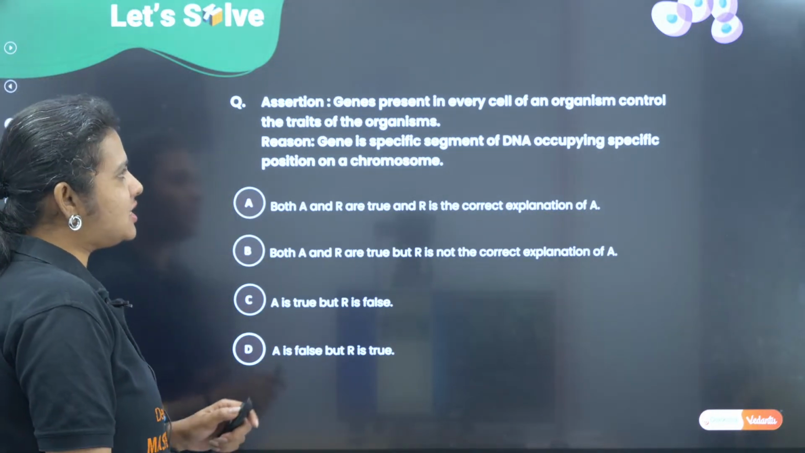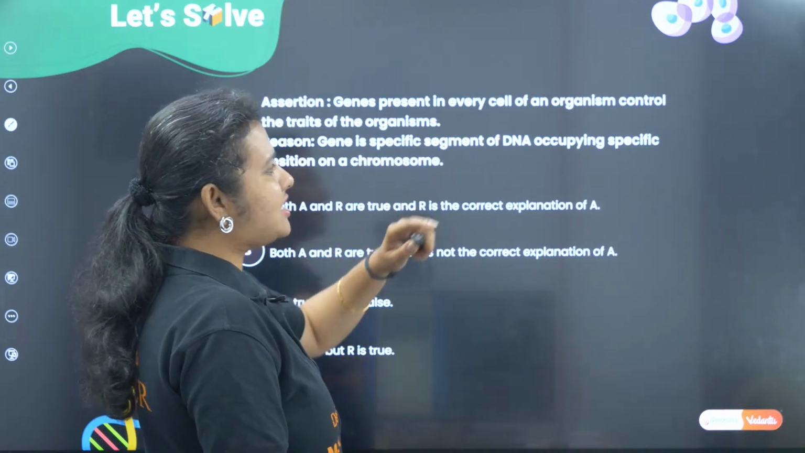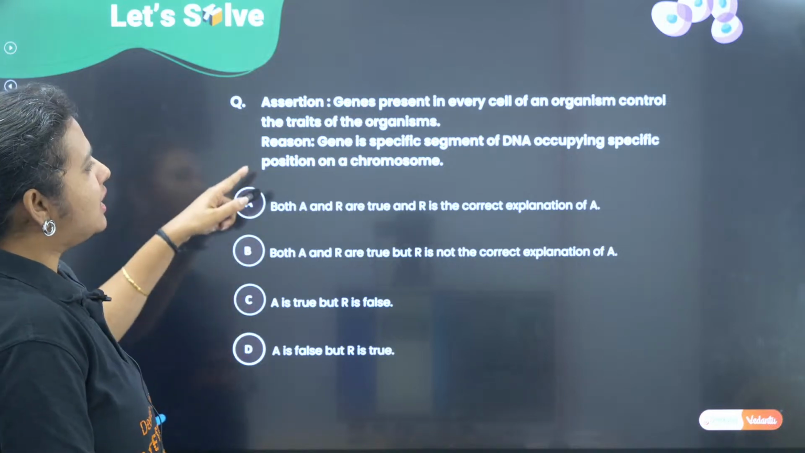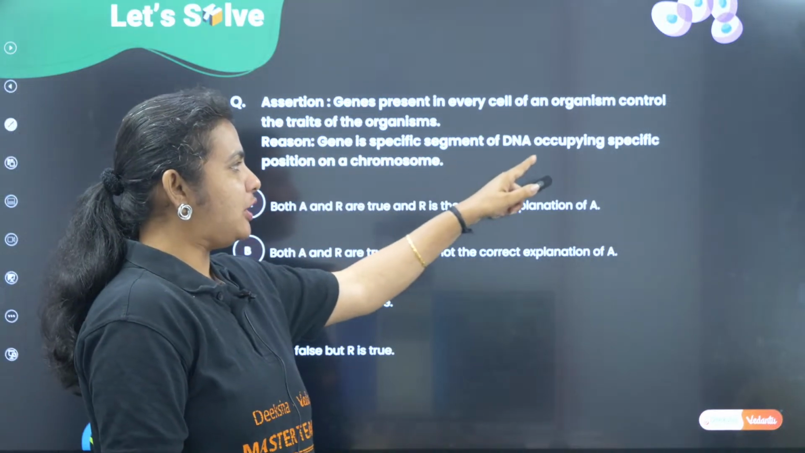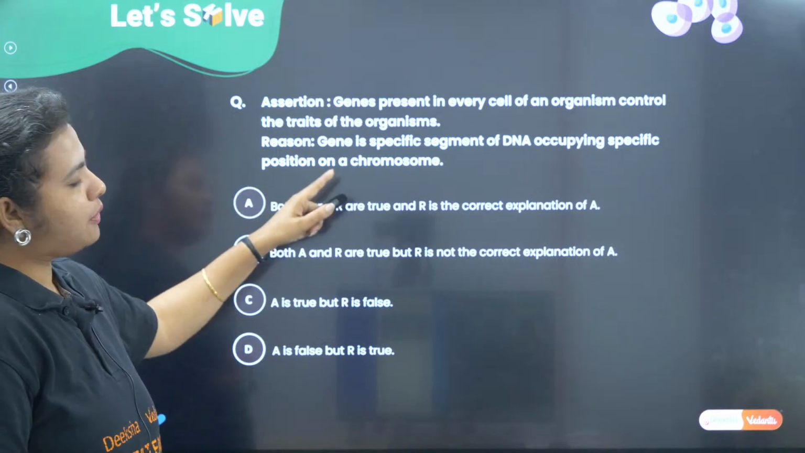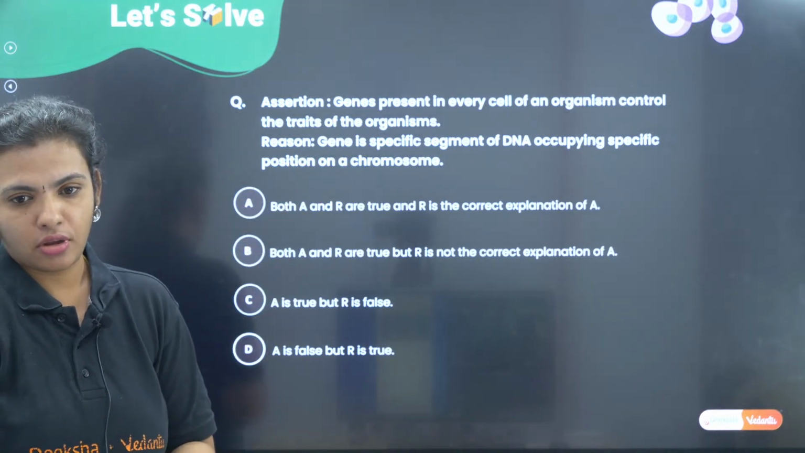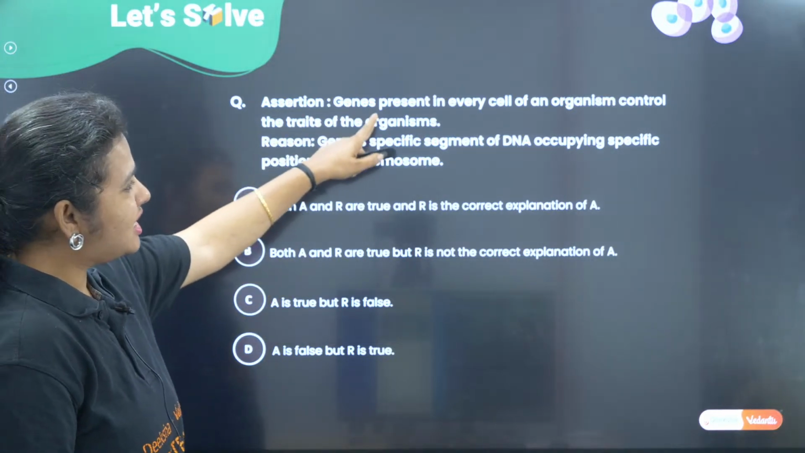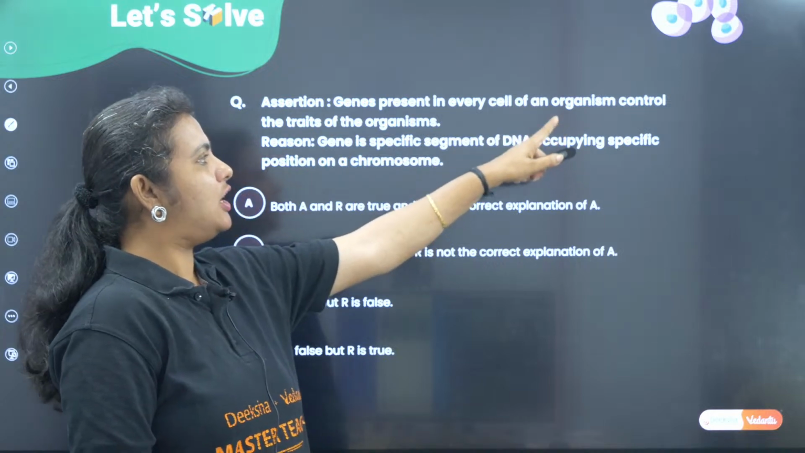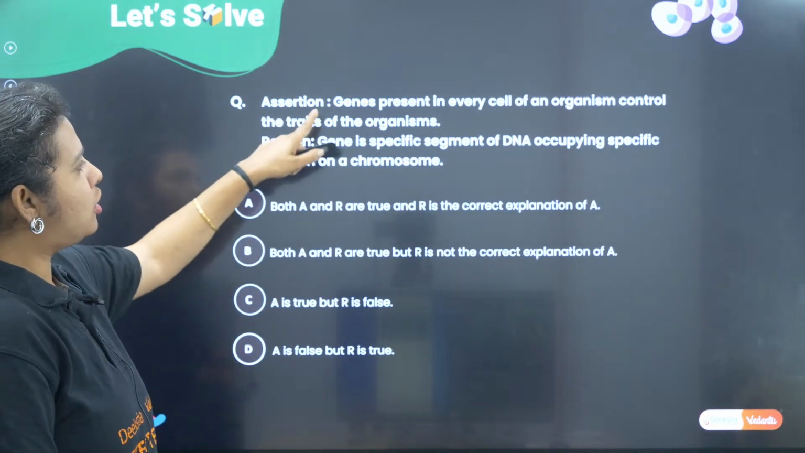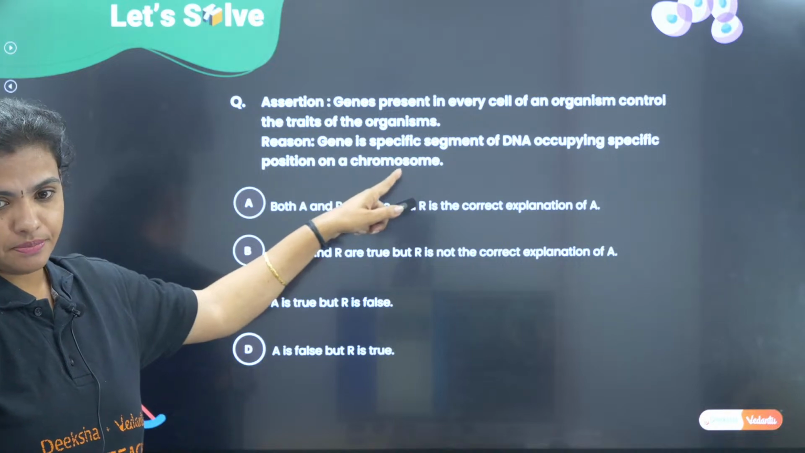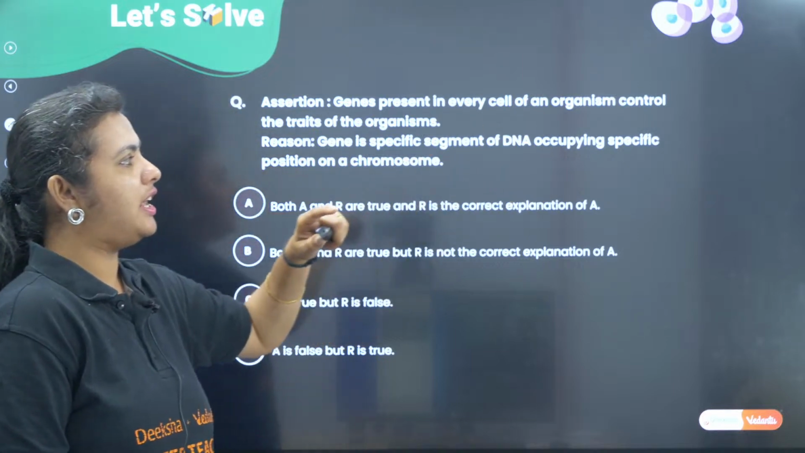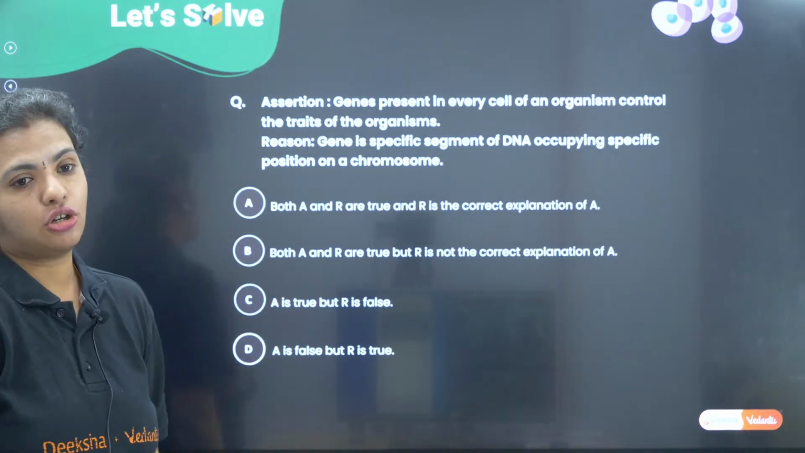All right. So assertion says genes present in every cell of an organism control the traits of the organism. Reason says gene is specific segment of DNA occupying specific position on the chromosome. Okay. Please read this question. Assertion says genes present in every cell of the organism controls the traits of the organism. Reason says gene is specific segment of DNA occupying specific position on the chromosome.